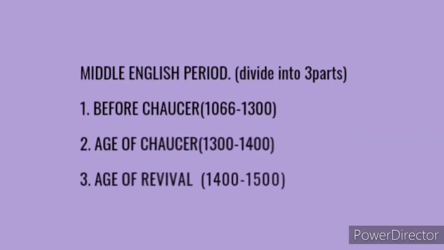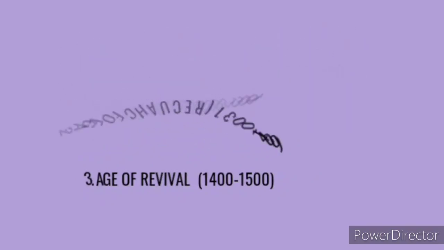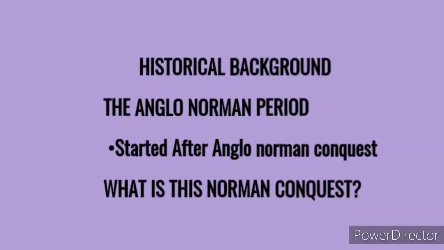Okay, let's come to the topic. As I said in the previous lecture, the Middle English period is divided into three parts. In this video, we are going to see the first part and its historical background. The Anglo-Norman period started after the Norman conquest.